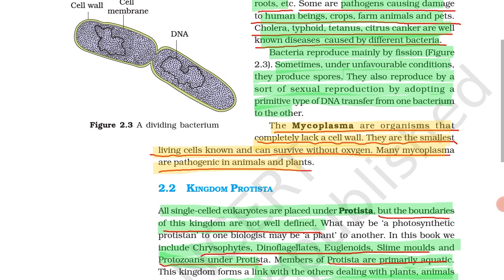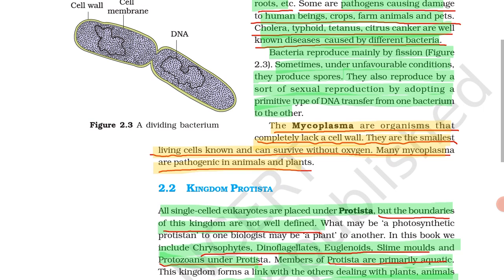They may ask which organism completely lacks a cell wall, and you have to click mycoplasma. They are the smallest living cells known and can survive without oxygen. This is also a most important thing; you have to learn it by heart. This is the smallest living cell, and it can live without oxygen.